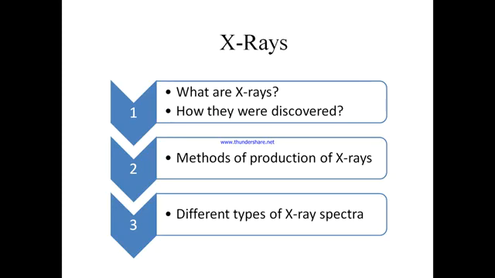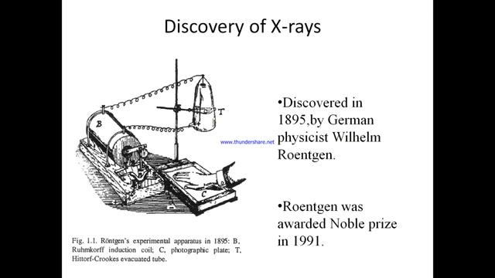Today we are going to discuss X-rays, and the order of the discussion will be what are X-rays and how they were discovered, what are the different methods for the production of X-rays, and then we will discuss in detail the different types of X-ray spectra.